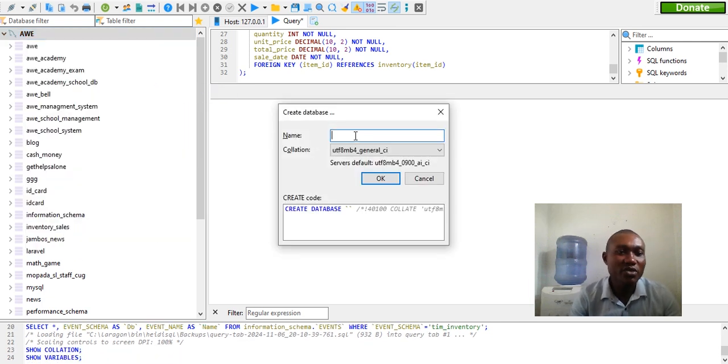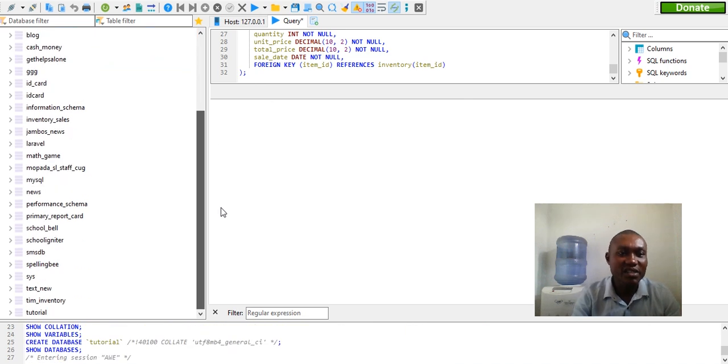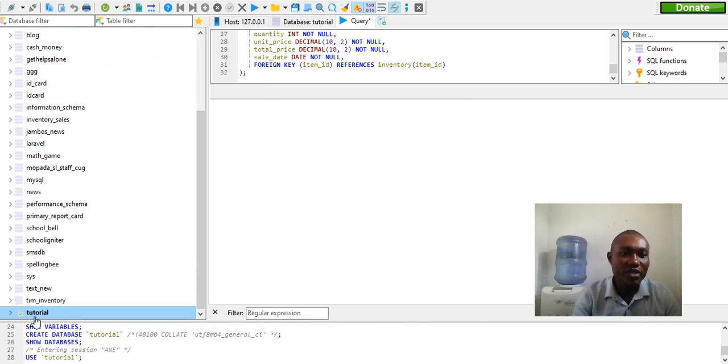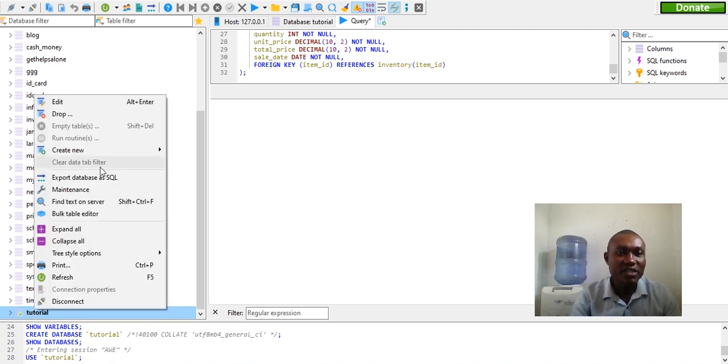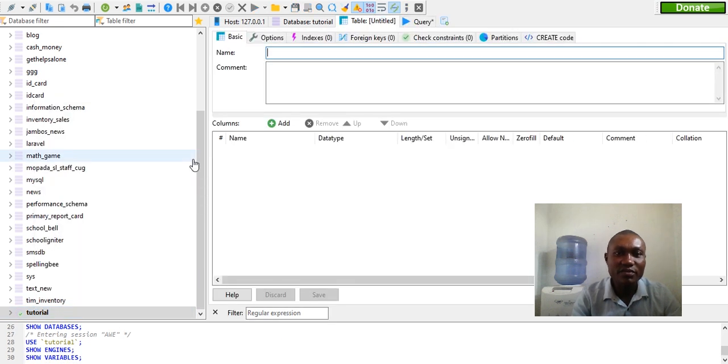You put the name you want to use. Let's say for example we use tutorial. Okay, we click OK. Now we have created a database with the name tutorial. Look here. So what do we do to begin creating a table? We right click here, we say create new. Inside the database we click on create table.